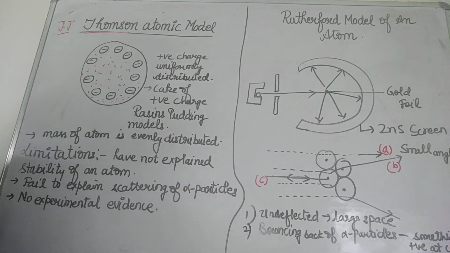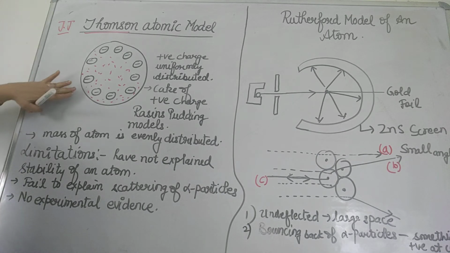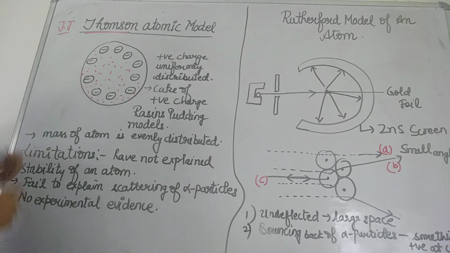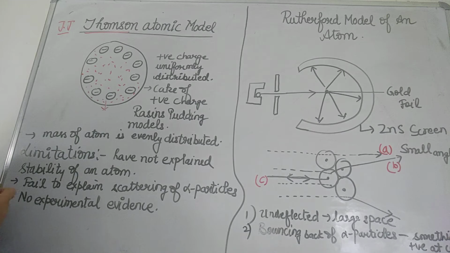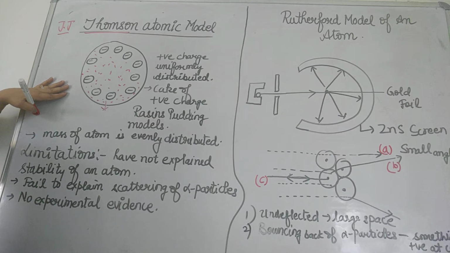So this was the model by J.J. Thomson. This model was much like a cake of positive charge, and you can compare it with the raisins also. This model was compared with the watermelon model also of positive charge. Means the red part of the watermelon will let you know about the positive charge, and the negative part will let you know about the electrons. Fine. So this was the model which was given by J.J. Thomson.